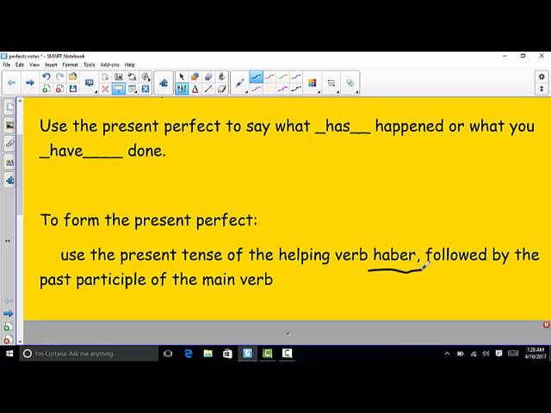Okay, and it's called a helping verb because it's never really used by itself, except for, we can remember, hay, there is or there are, había, there was or there were. Those are forms of haber. So that's the only time it's going to be used by itself. Otherwise, it's used along with, like in this case, a past participle of the verb. And I'll show you how to form that in a second.